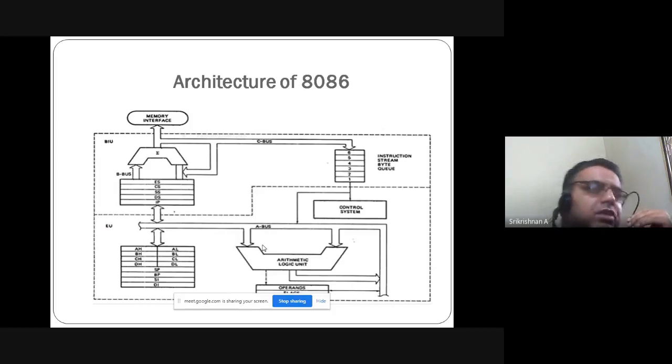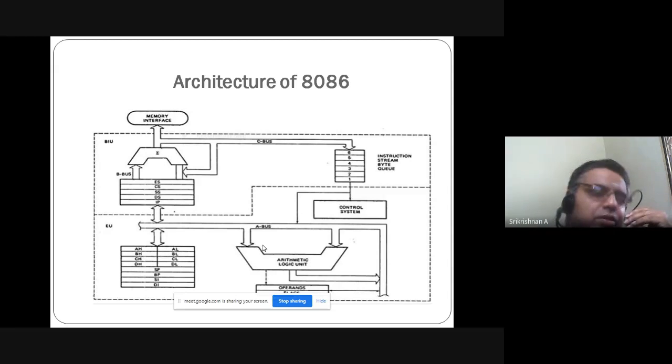Now, coming to 8086 architecture. Before going into the architecture, in many of our assignment questions, like we have asked, explain the architecture of 8086. If the question itself asks for architecture or a block diagram, you have to draw. Even if it is not explicitly mentioned, when asked to explain in detail the architecture of 8086, 8085 or 8051, you have to draw and explain, so that this mistake is not made.